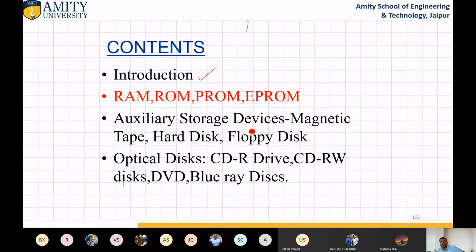Now come to auxiliary storage. These are the main storage or primary storage. Then auxiliary storage devices like magnetic tape. Magnetic tape is a device. In traditional movies, the tapes are there, and because my net speed is not that high, otherwise I could show you. Inside that we store the information. The tape is moving and rolling like this, from this place to this place, and the information is stored sequentially.